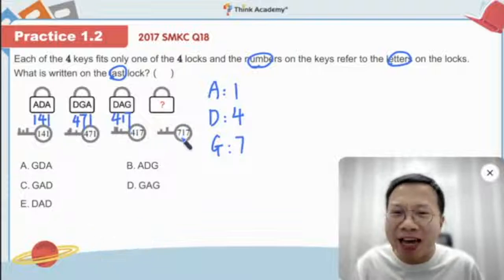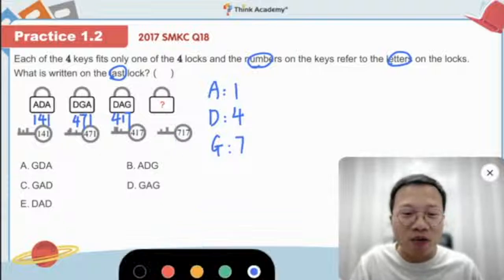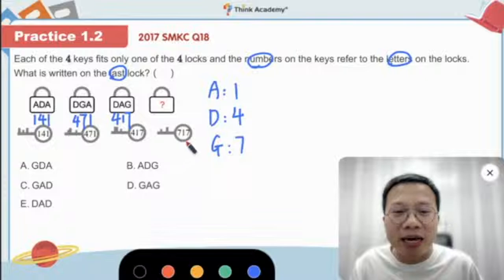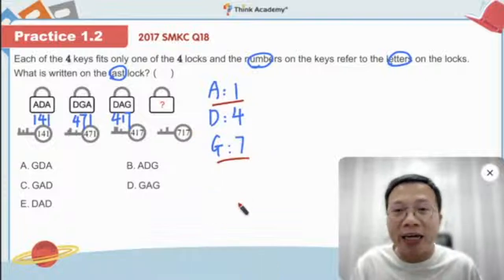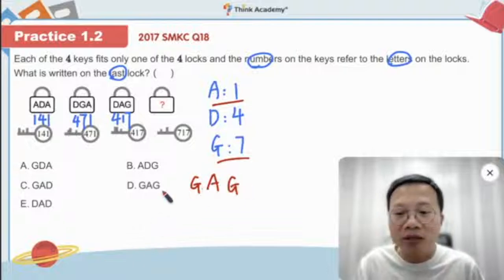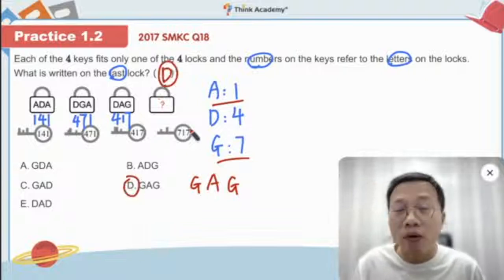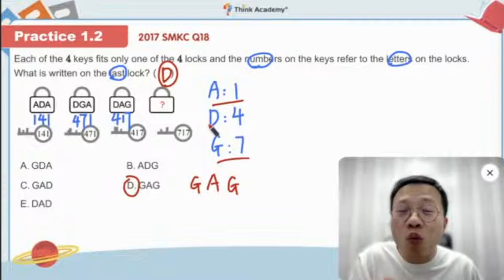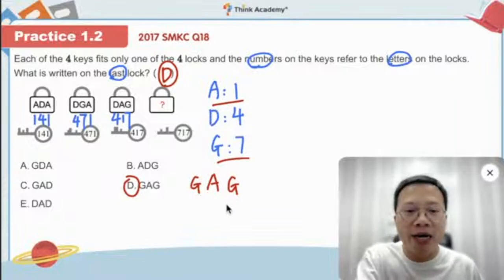So now the last one. What is 717? Very good. A lot of you typed your answer in the chat box already. So here 7 is G, right? And then 1 is A, right? So I think it's very clear. So we have G, and then A, and then G for the answer. Okay, so the answer is D here. So always remember, have the 1-1 matching and do it in order. Very important.